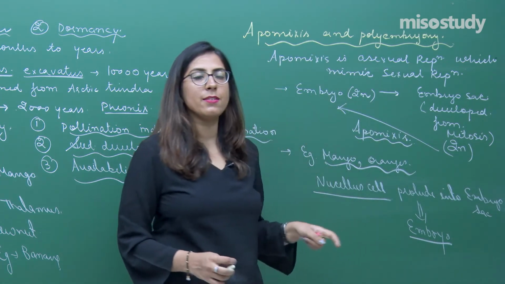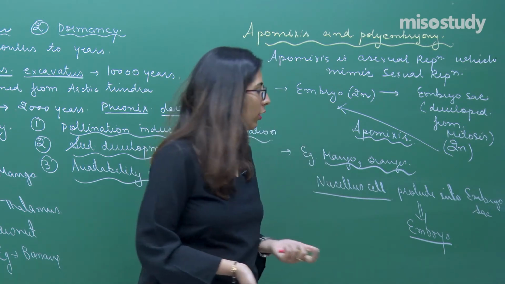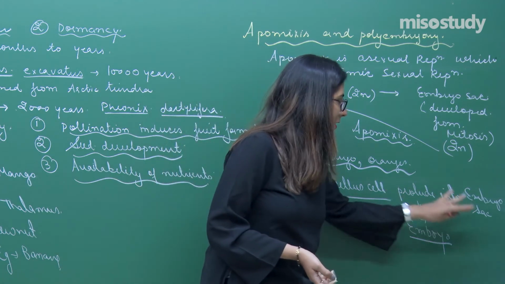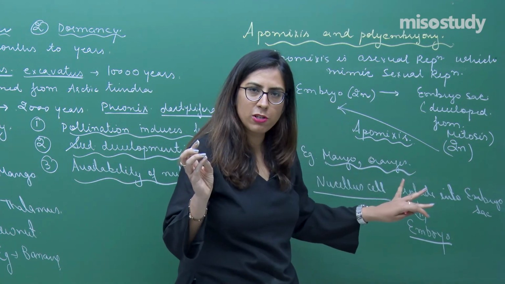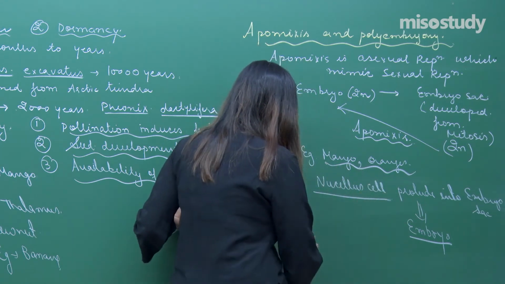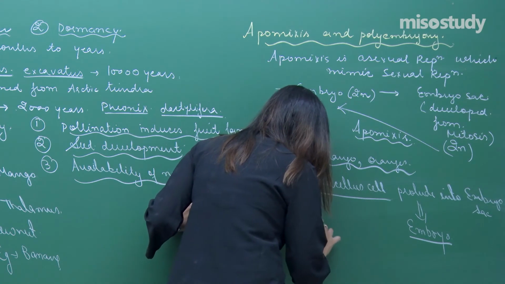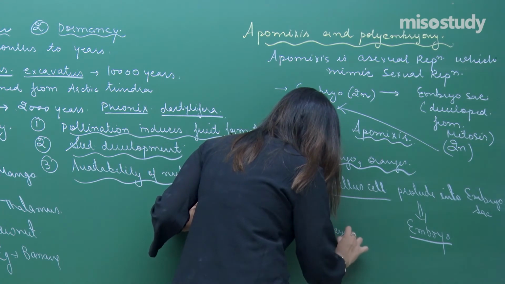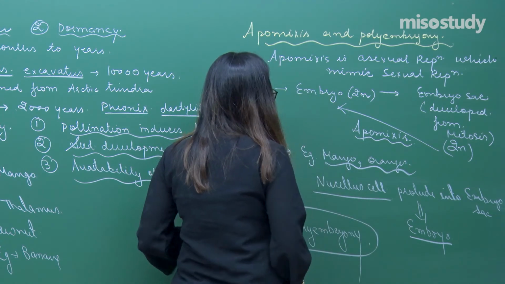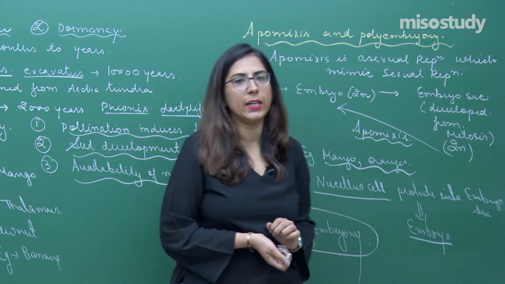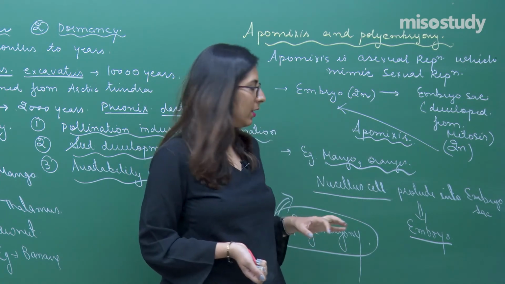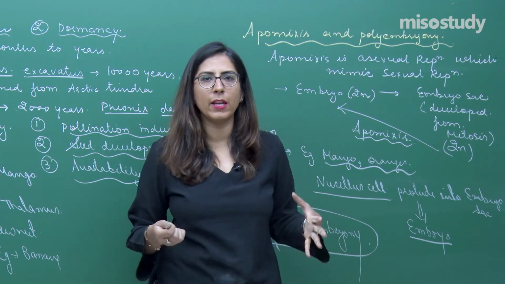Not only the nucellus cells, sometimes the integumentary cells also protrude into the embryo sac and form the embryo. So in this case, the nucellus cells are also contributing, the integumentary cells are also contributing, and there is a formation of a zygote also, it will lead to the process of polyembryony. That means many embryos are present in a structure, a large number of embryos will be present, right? Is it clear to you? One seed and very many embryos.